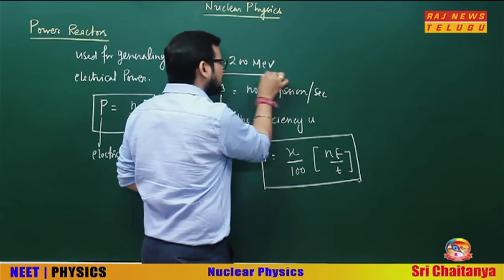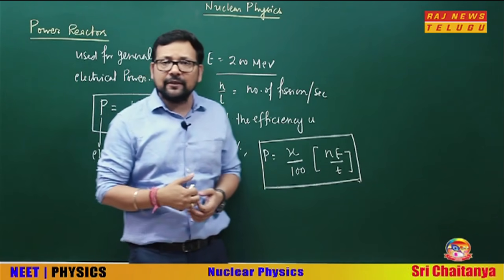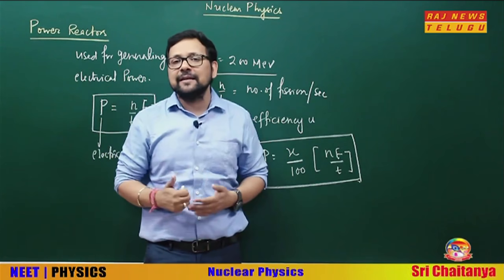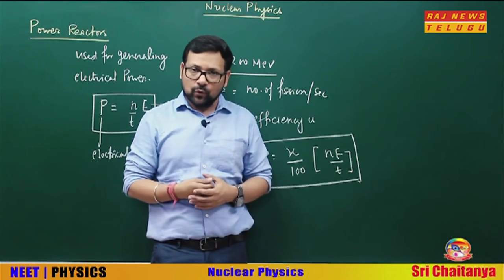And this is the energy value. At times the energy value will not be given in the question. Then you have to memorize it as 200 mega electron volt.